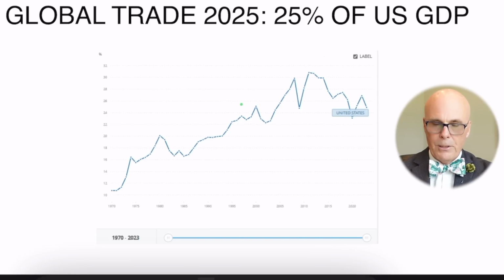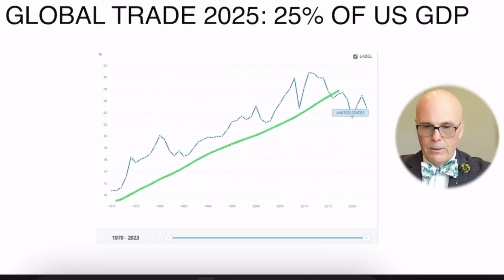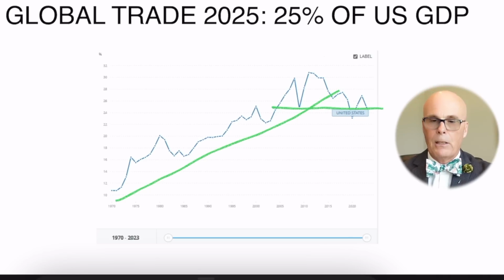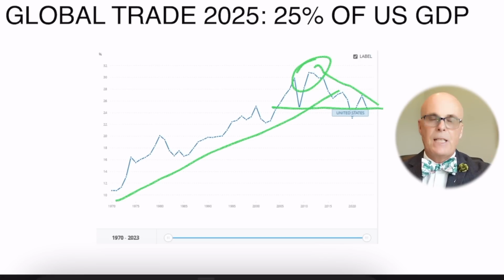So I'm just going to draw a line here. This is kind of the way from 1970 to around 2015 or so, the growth in U.S. trade was rapid. And around 2010 or so, 2015, we started to see it level off. And in fact, it's declined a bit. So actually, global trade is not as big as it was back in 2010, which is when it peaked, as a percentage of US GDP. Still, there's an awful lot of increased dollars since that period resulting from global trade. So this is the scenario we are in right now.